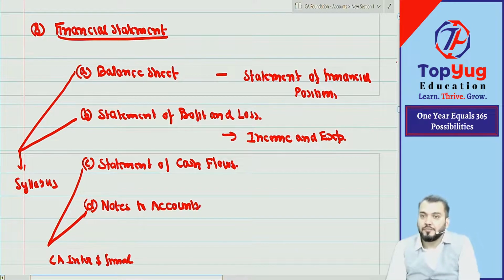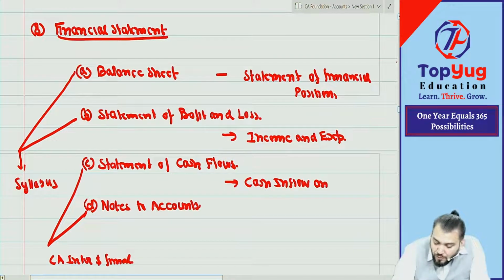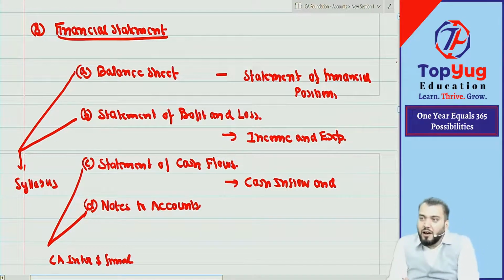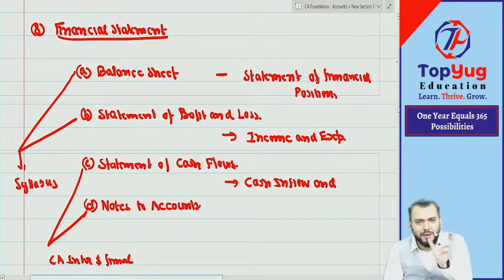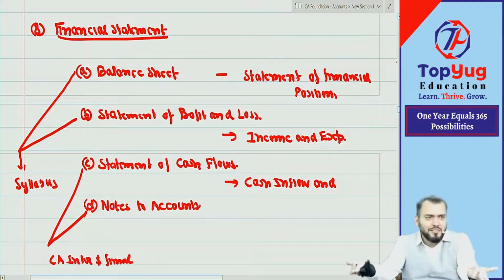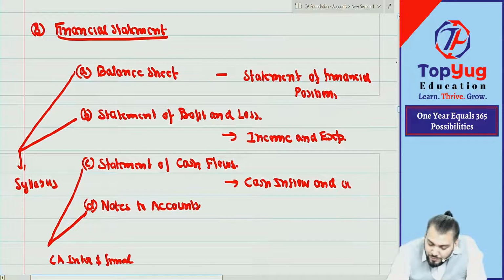Understood? And when we say cash flow, it means cash inflow and outflow. How much cash is coming in? How much cash is going out? It is as simple as a cash book. You know, receipt and payment in a cash book. Receipt means coming in, payment means going out. So as simple as a cash book. So cash inflow and outflow.